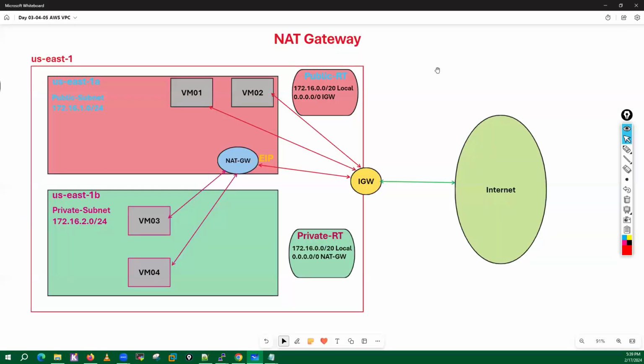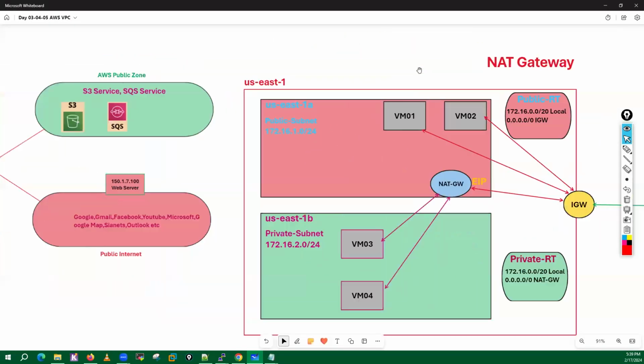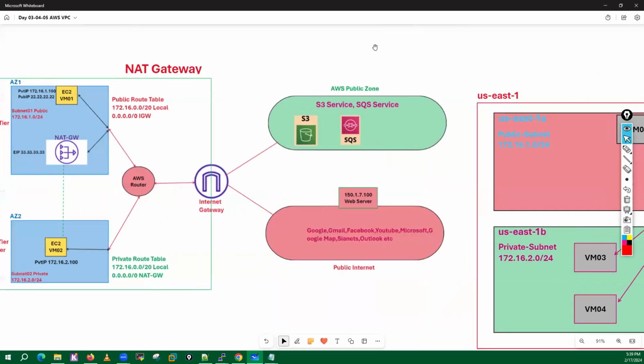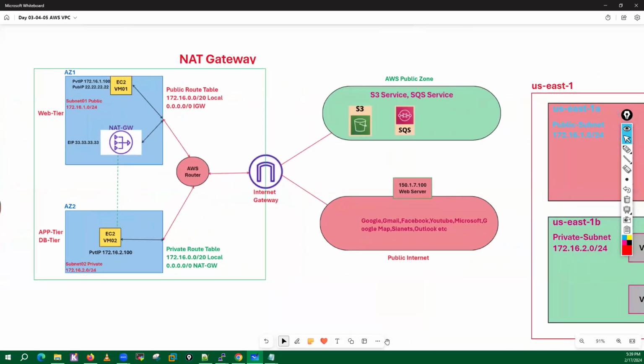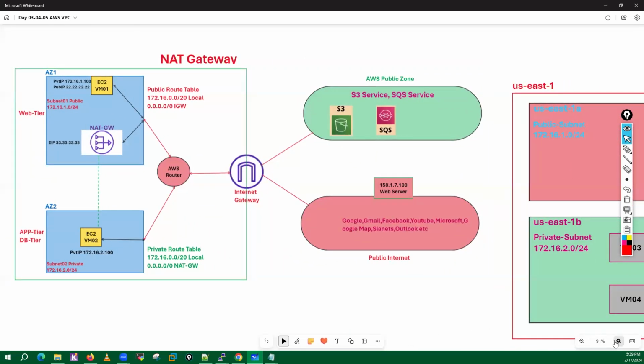See, if I go here, let me just use this particular diagram.